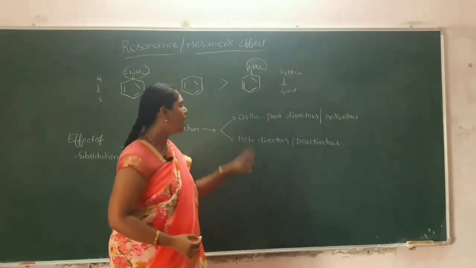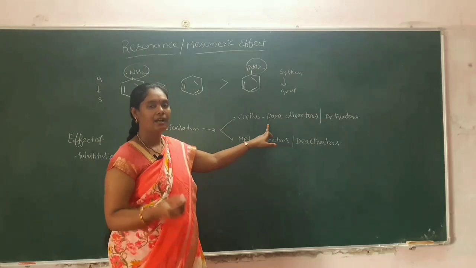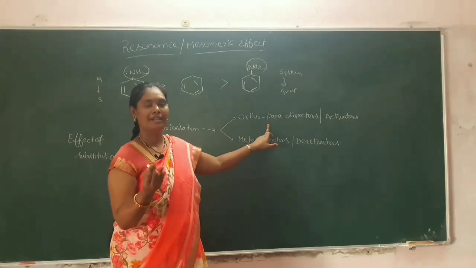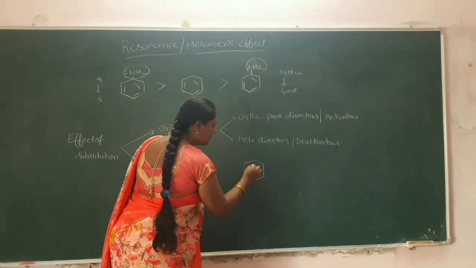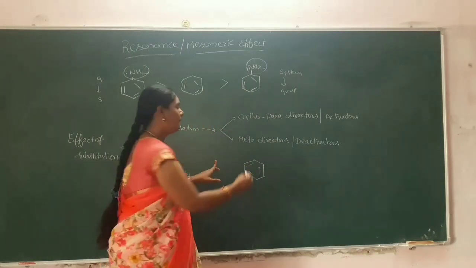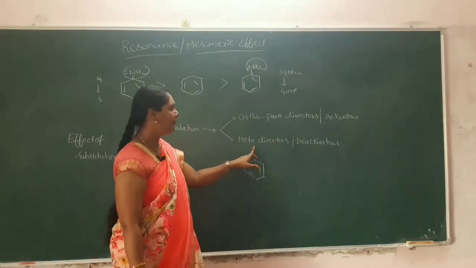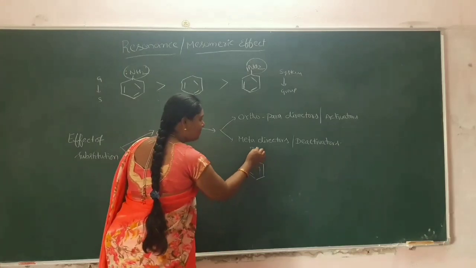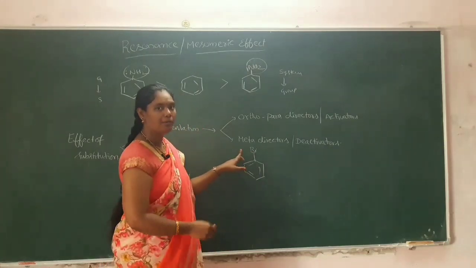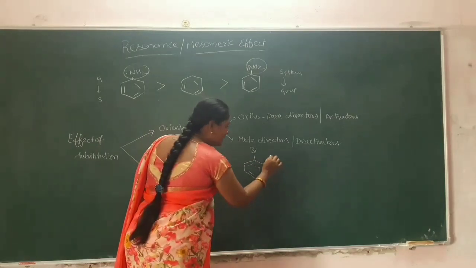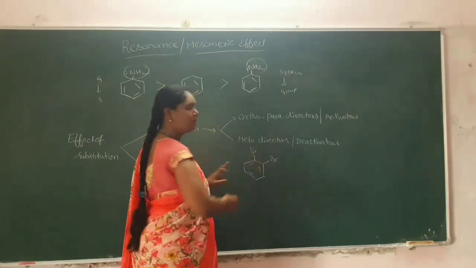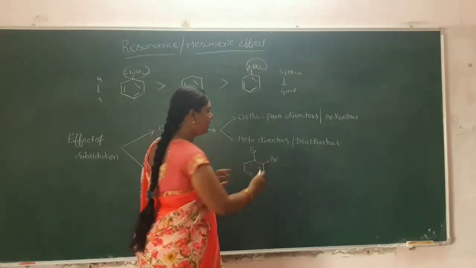So coming to the ortho para directors, we know that ortho position, meta position, para position, if you take disubstitution on the benzene, the first substituent we are placing here. For example, I am placing bromine, it is in a bromobenzene. When bromine is present adjacent to the first bromine, then it is in an ortho position.